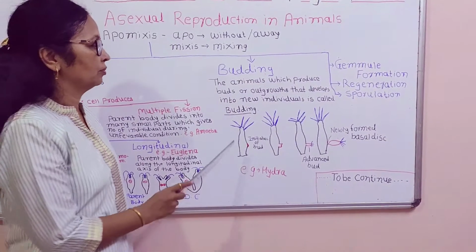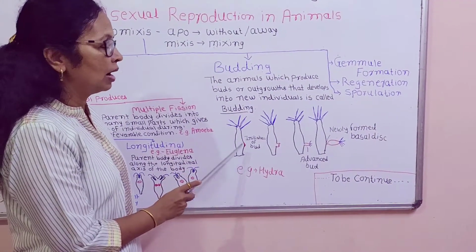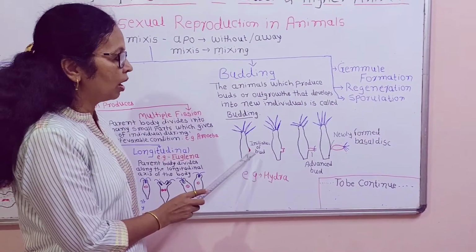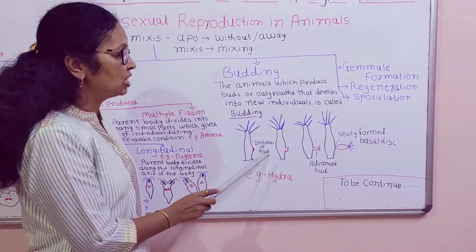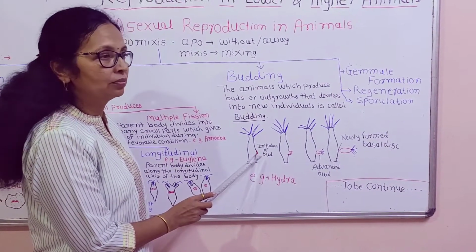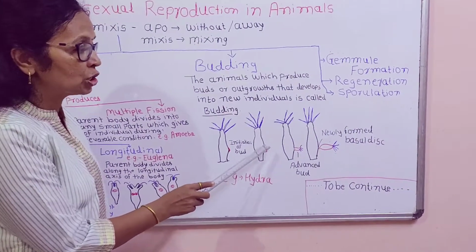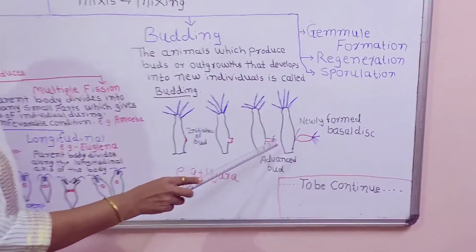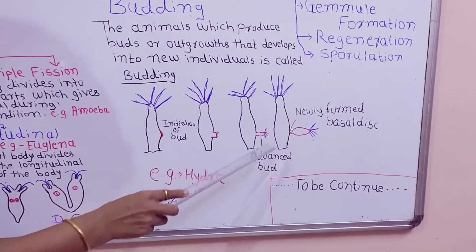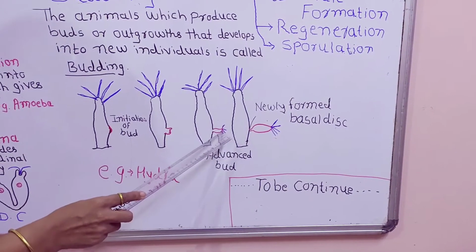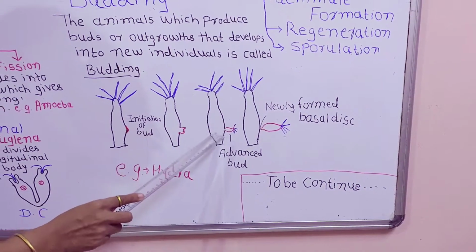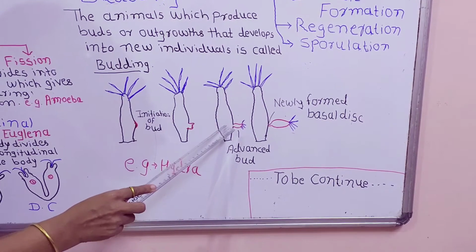Here, from the body of the hydra, a small outgrowth or initiation of a bud takes place. Then this bud slowly develops, and for nutrition it totally depends upon the parent body.